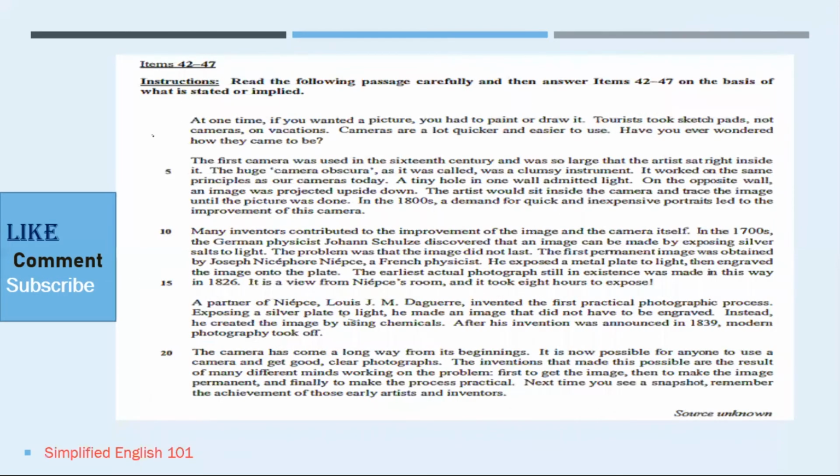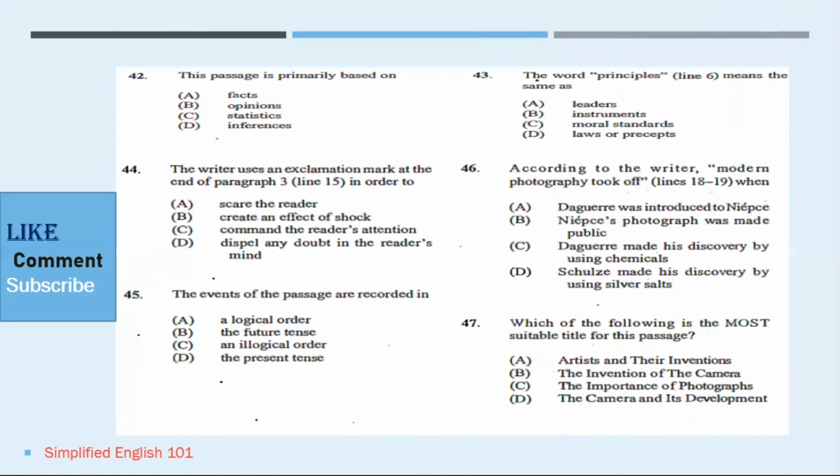I will also give you a few minutes to read over the extract, and then we will go into the questions. Number 42, it reads, the passage is primarily based on facts. When we look at the passage, it gives us dates. Number 43 says, the word principle, line 6, means the same as. When we talk about a principle, we talk about a fundamental truth, or a concept.